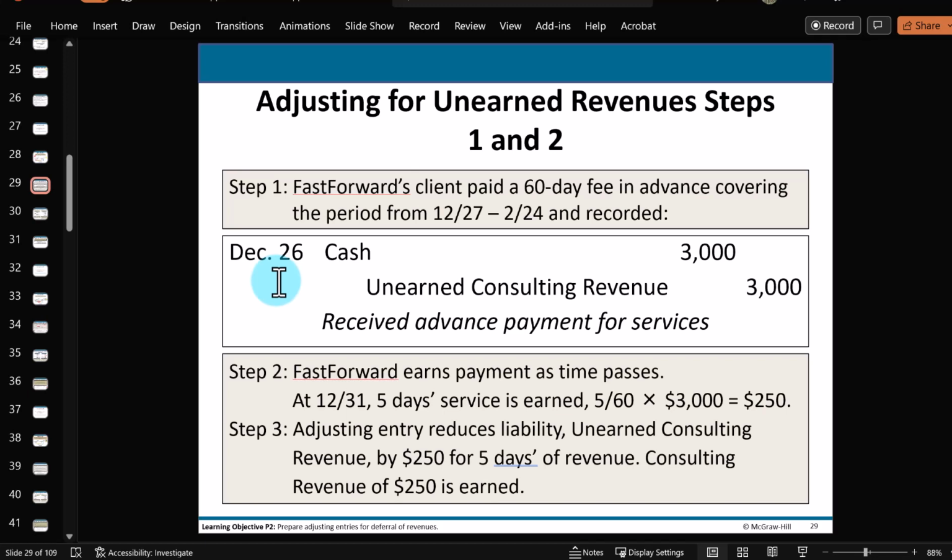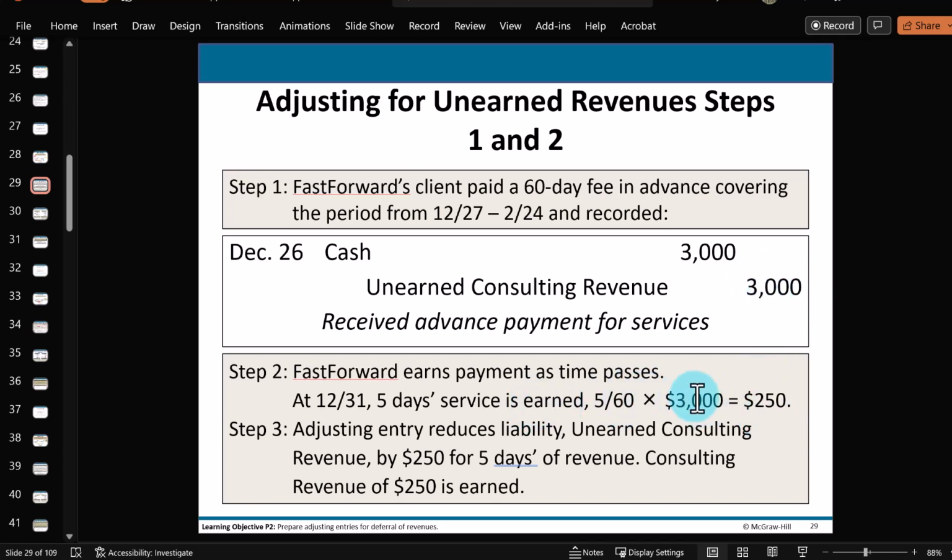So we're going to earn 5 out of the 60 days worth of this $3,000 here in the current month of December. So I think that comes out to $50 a day for 5 days, or a total of $250 being earned here in December. And the rest will be earned next month in January. But we got the money up front. Okay, so now we don't owe all 3,000 at the end of December. We've got to reduce this liability by this 250.